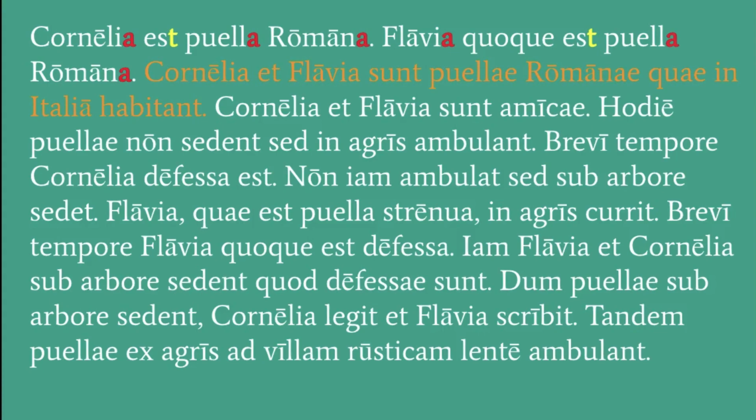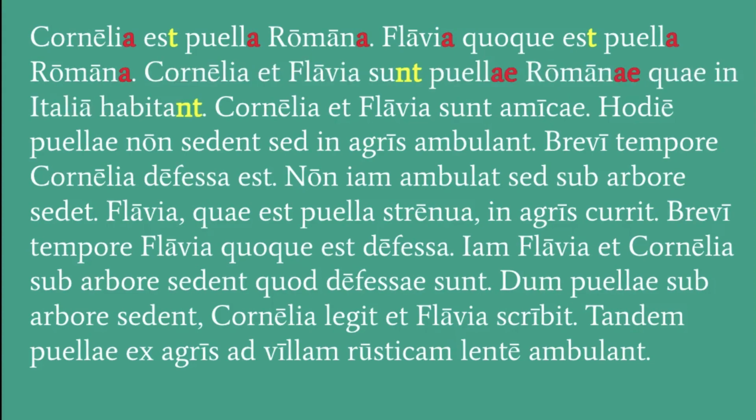But when you get to that third line, you have Cornelia et Flavia sunt puellae Romanae. Something different is happening here. Instead of ending in an A, we have puellae Romanae. It's got that diphthong, that AE. Right? And the verb is sunt. It's not est anymore with a T, it's sunt with an NT.